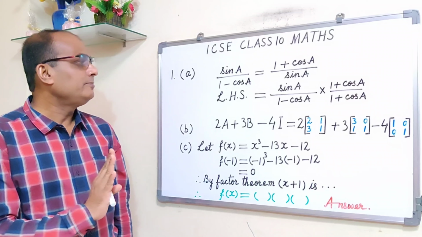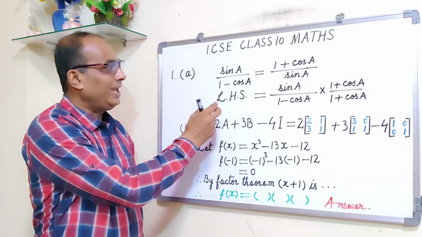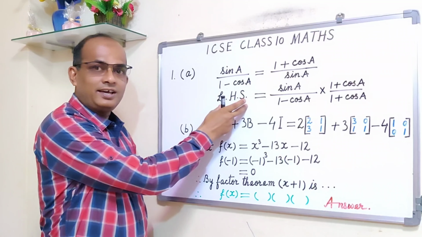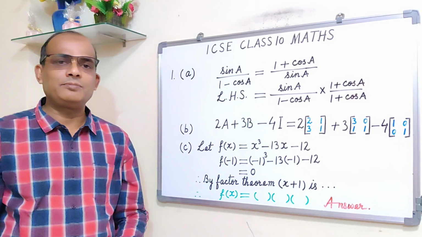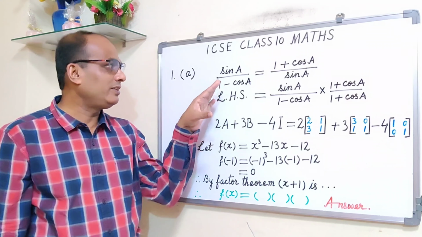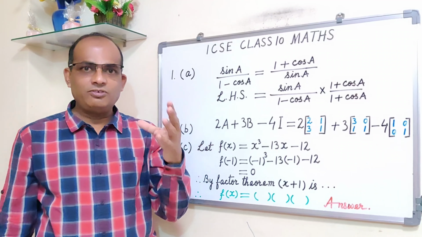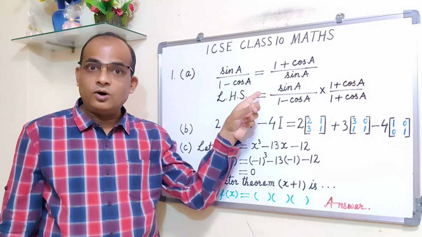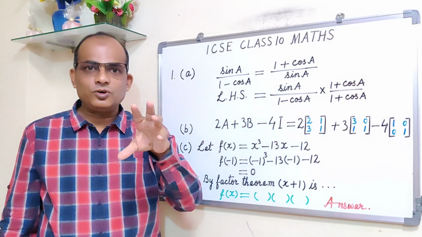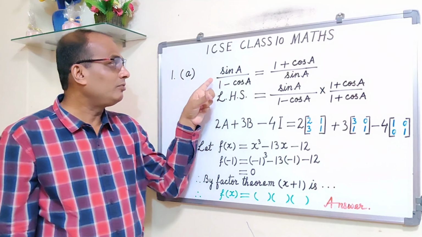In this question, you can start with the left hand side or you can start with the right hand side. In trigonometry, sometimes if the question is a little difficult to get the right hand side from the left hand side or vice versa, what we do is solve one side.